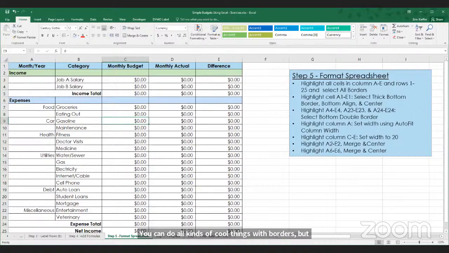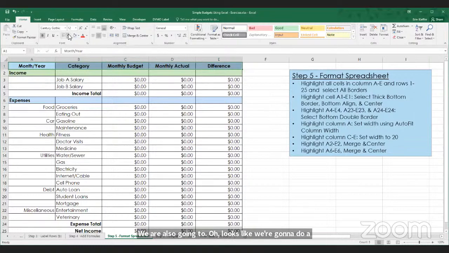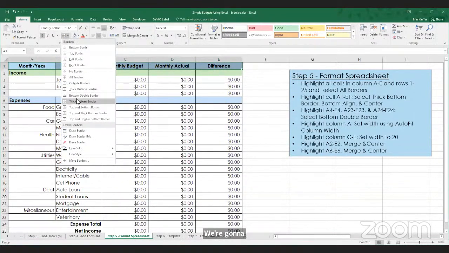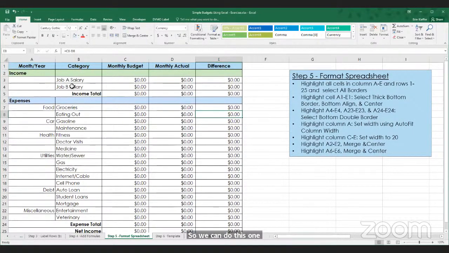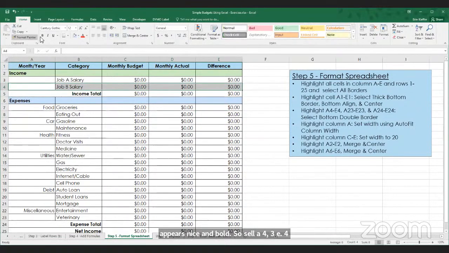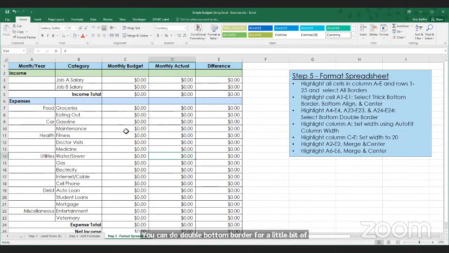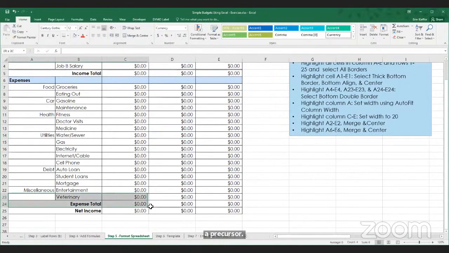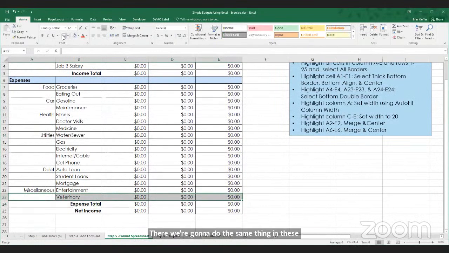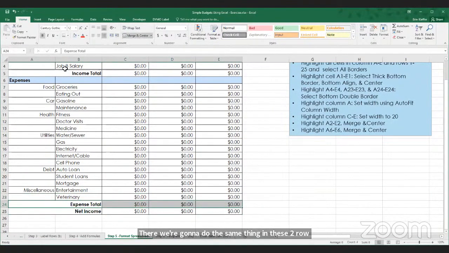We're going to do a few more. We're going to highlight these ones here and select thick bottom border, so it appears nice and bold. So cell A4 through E4. Then we're going to add some more bottom borders here. We can do double bottom border for a little bit of a precursor there. We're going to do the same thing in these 2 rows, so double bottom border and another one.